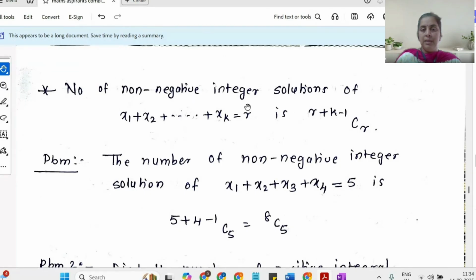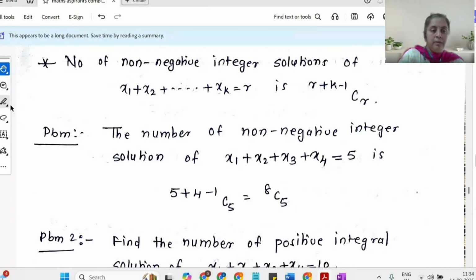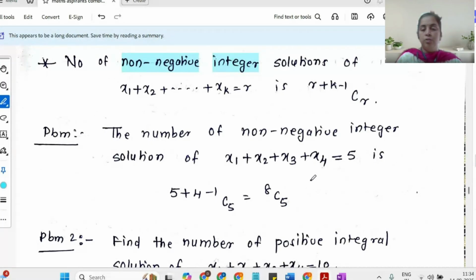Basically, you are choosing r options from a multi-set which has k varieties. So the number of selections is given by (r plus k minus 1) C r. Now, what you need to understand is that this is applicable when you talk about the non-negative integer solution.